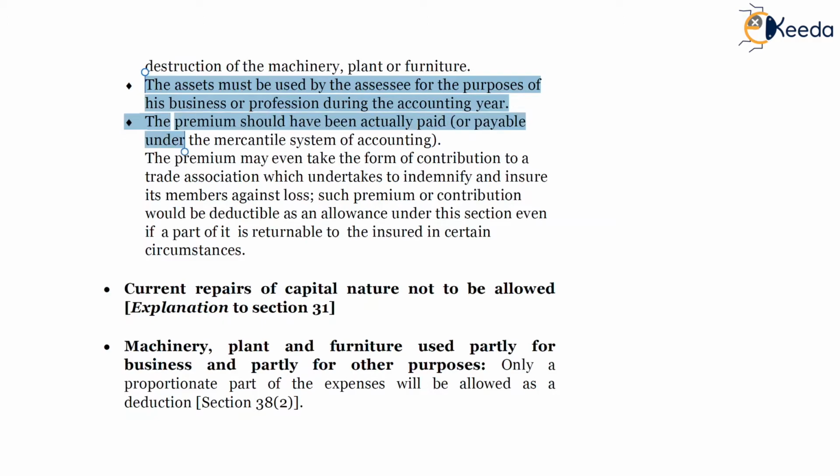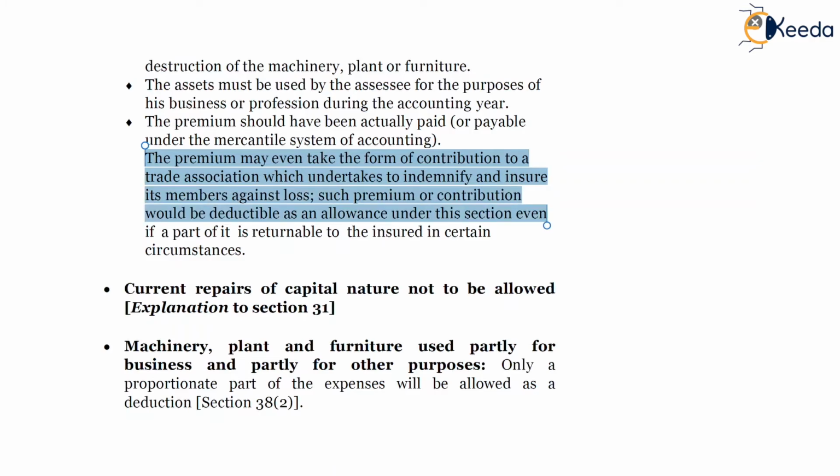The premium should have been actually paid or payable under the mercantile system of accounting. The premium may even take the form of a contribution to a trade association which undertakes to indemnify and insure its members against loss.